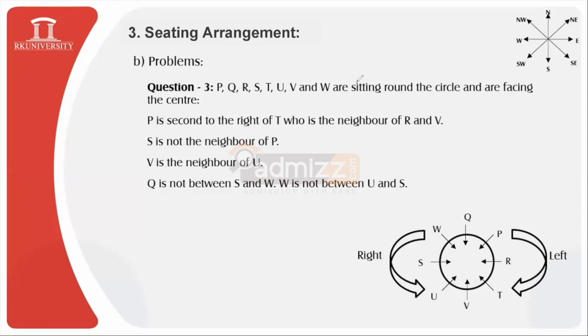If we change the position of R and V, then also it will not be satisfied. As I already mentioned while simplifying, if you try to locate R somewhere over here and V somewhere over here, this condition will not get satisfied. Since V is the neighbor of U, if you locate V over here, then U is not accompanied in either of these locations, and hence it violates this condition.